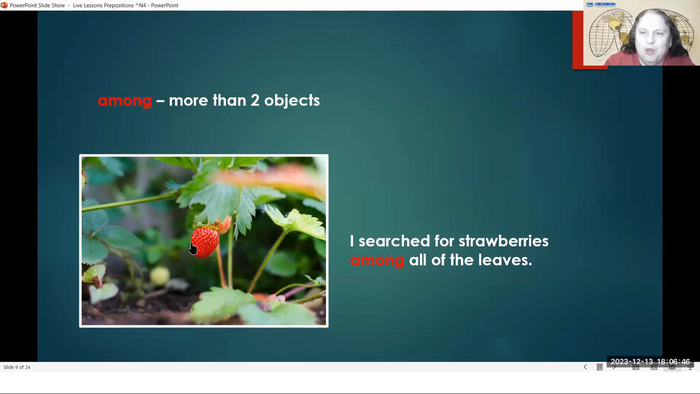And we know that this strawberry is good to eat because it is very red. When a food is ready to eat, we call it ripe. So this strawberry, this red strawberry, is ripe. It's ready to eat, ready for us to pick it because it is so red.